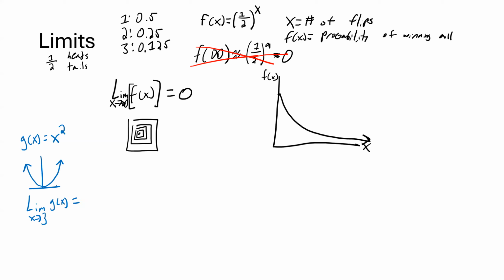So let's say 3 is right here, and g of 3 squared is 9, so we'll say that point is right here. That's 9. So we know the point (3, 9) is on g of x, right? And so the limit as x approaches 3 of g of x is equal to 9. But here, g of 3 is also equal to 9, and that's because the function is continuous.